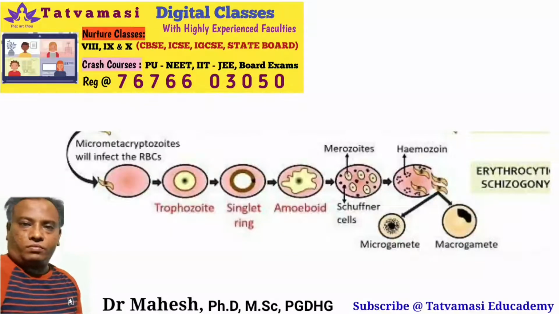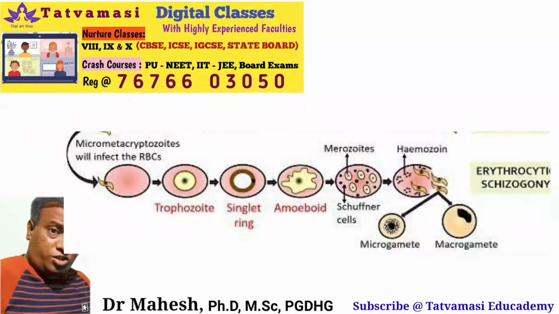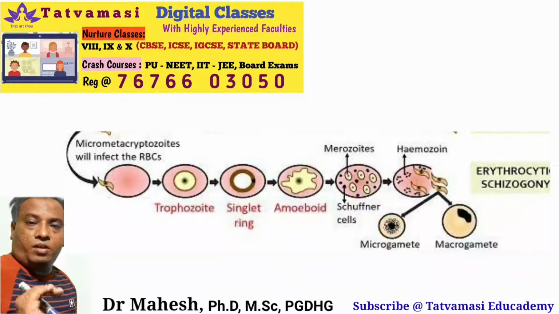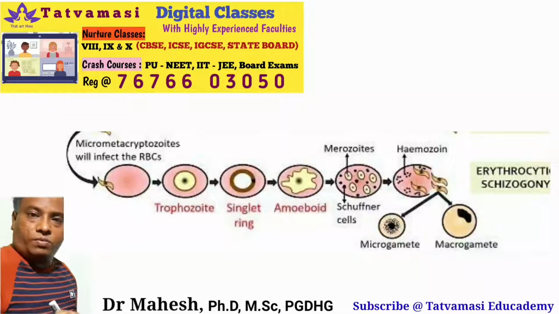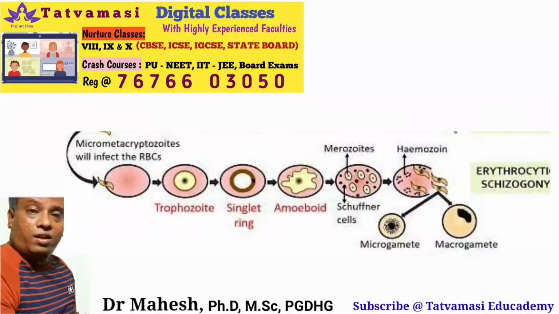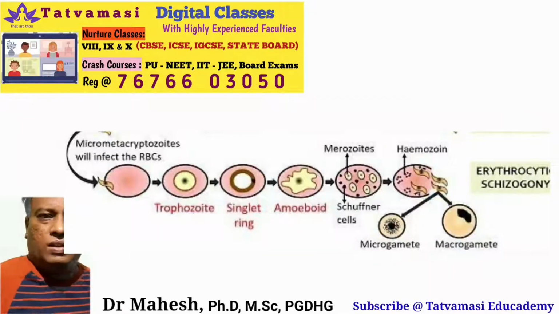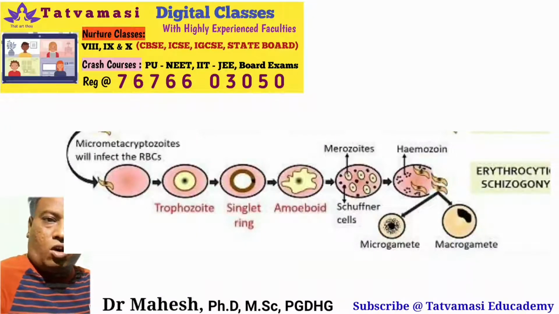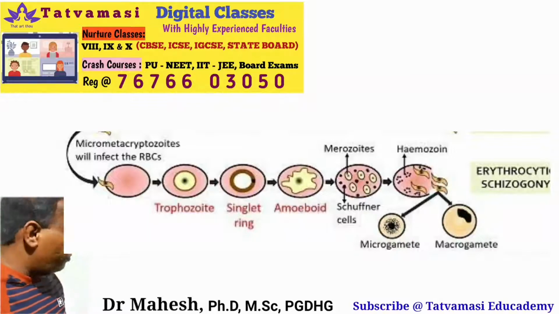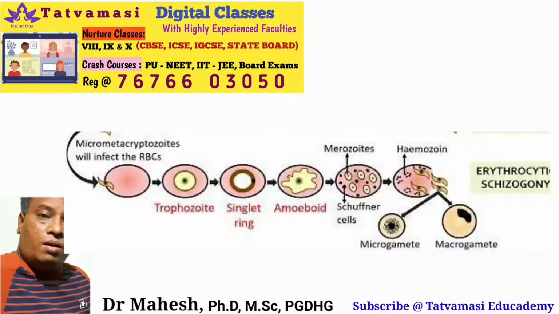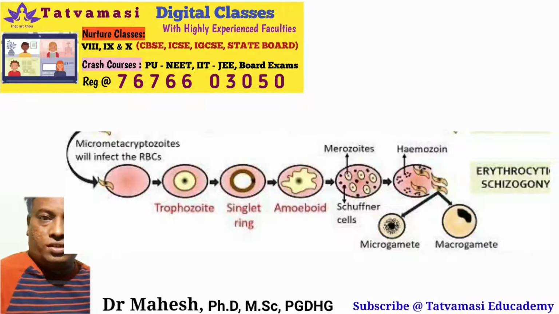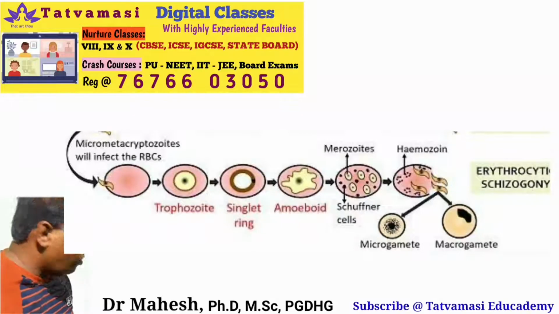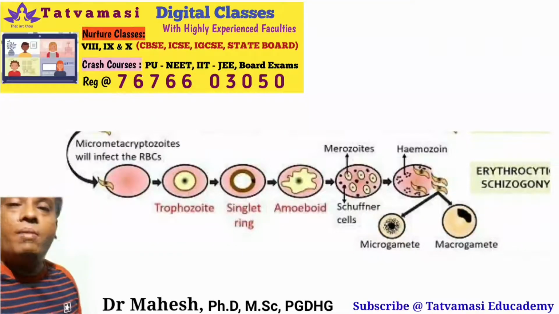Okay, at some stage these cells halt their multiplication. They stop their multiplication. And some of the merozoites get transformed into two different cells. Some of the merozoites decrease their cell size, where inside you can see a large nucleus. And some of the cells get transformed into a larger cell, but inside they have a smaller nucleus. So these cells are called microgametocyte as well as macrogametocyte.